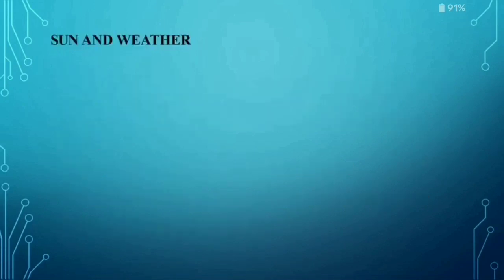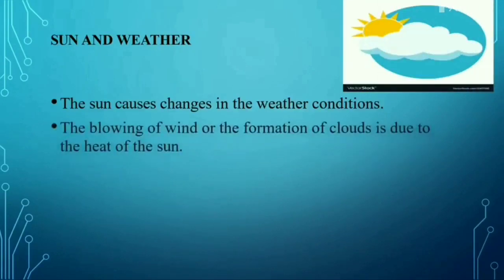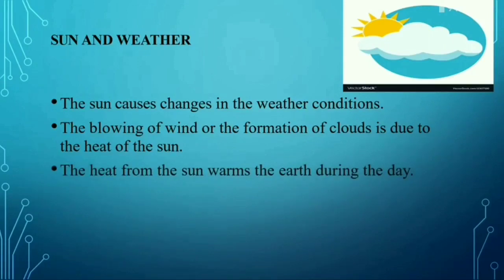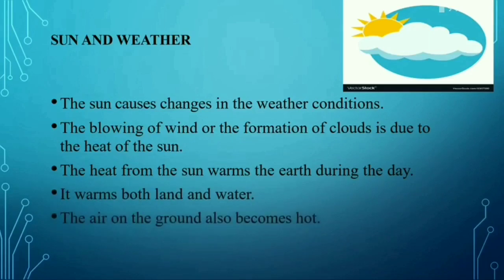Alright, so we will move to the next topic, that is the sun and the weather. The sun causes changes in the weather conditions. The blowing of wind or the formation of clouds is due to the heat of the sun. Remember this one. The heat from the sun warms the earth during the day. It warms both land and water. Remember that. The air on the ground also becomes hot.